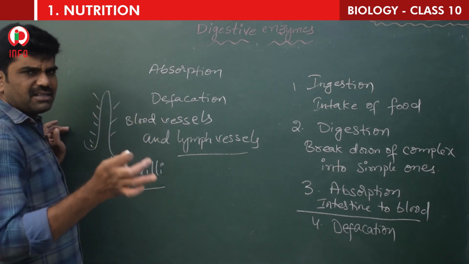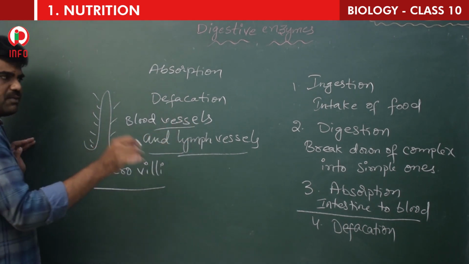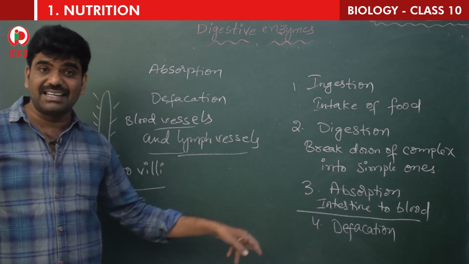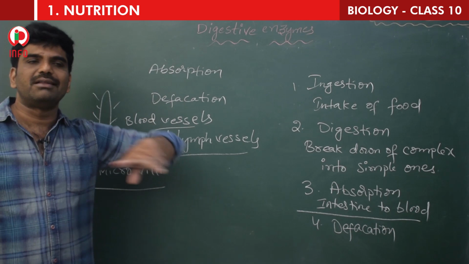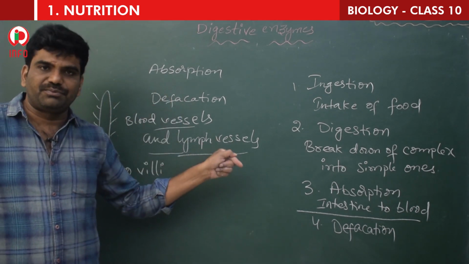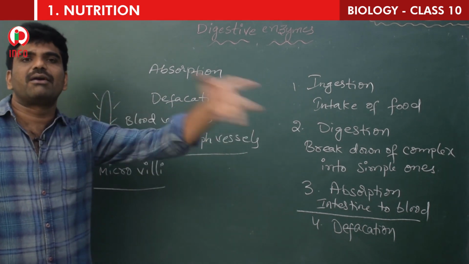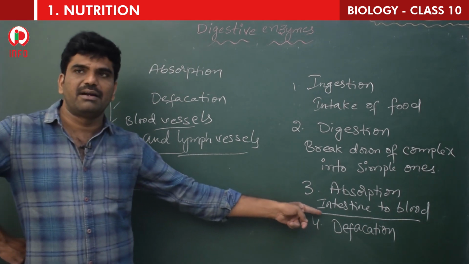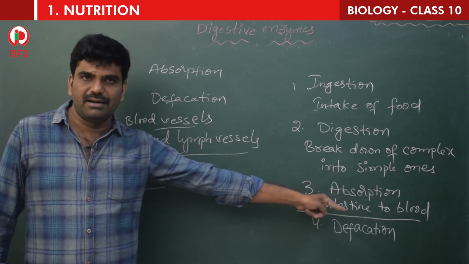And you know the blood vessels, arteries, veins, capillaries, all these things. So these are present in the villi. So once again I tell, the products of the food that are formed in the intestine should go to the blood. Why should they go to the blood? Blood is the only fluid that is circulated throughout the body. So that is why, in order to give the required products to required parts, the blood is required. So here the products from the intestine go to the blood.